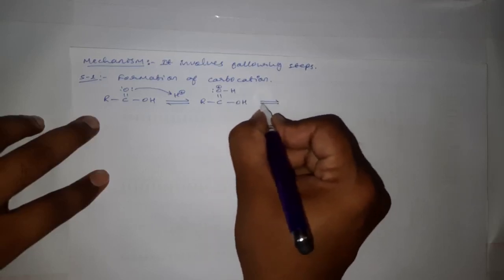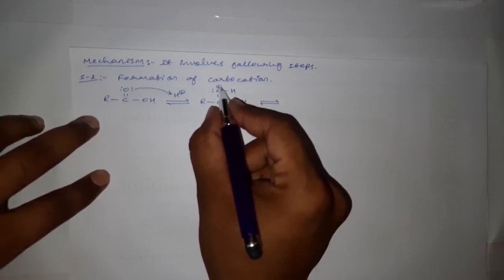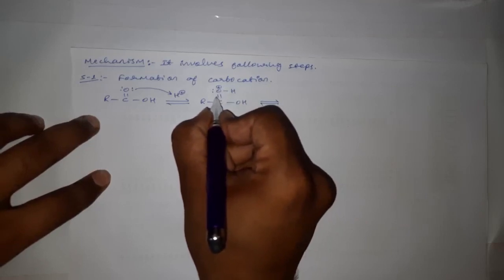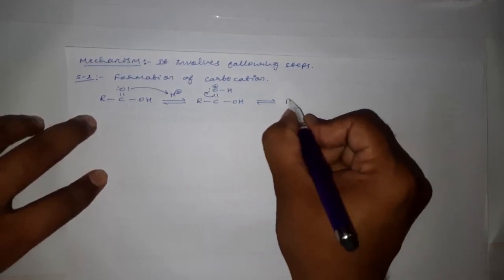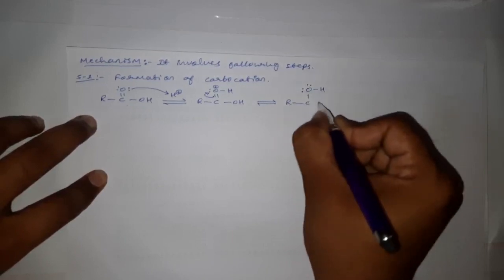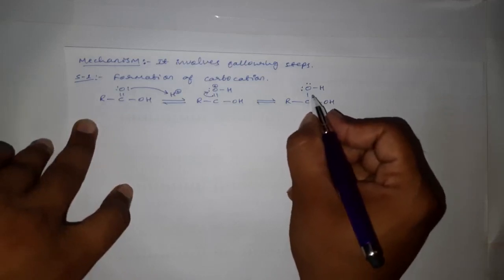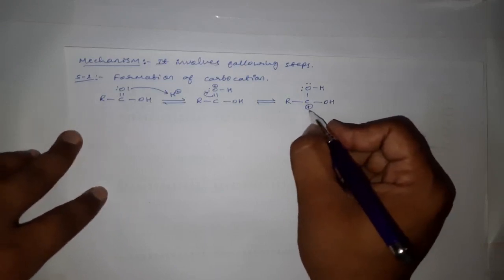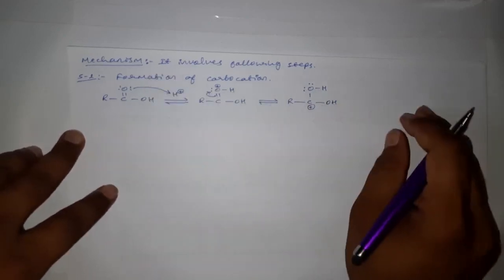The oxygen being more electronegative as compared to the carbon with positive charge, it seems very unstable, and to get stability it will drag one of the bonds between the carbon and oxygen and gets its stability. O, H, 2 lone pairs of electrons, OH. Then now this carbon is having only 3 bonds, and hence it becomes unstable and gets a positive charge. This is the formation of carbocation, first step of the mechanism of esterification.